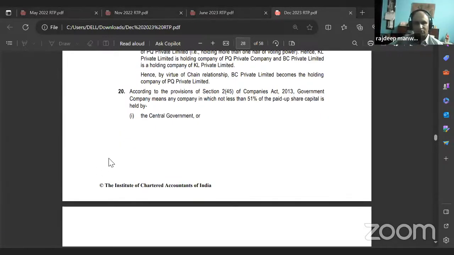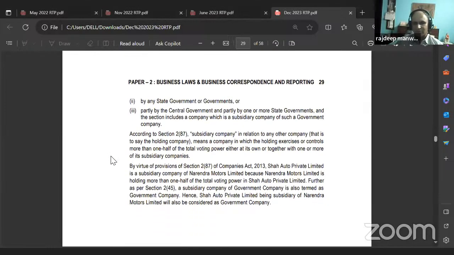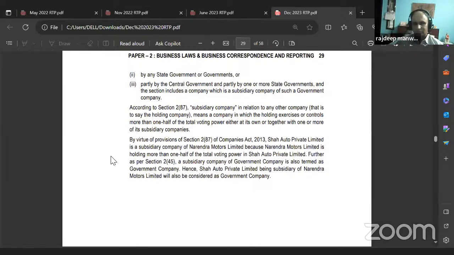According to the provisions of Section 2, subsection 45 of Companies Act 2013, government company means any company in which not less than 51% of paid up share capital is held by the central government, or by any state government or governments, or partly by the central government and partly by one or more state governments. And the section includes a company which is a subsidiary company of such a government company.